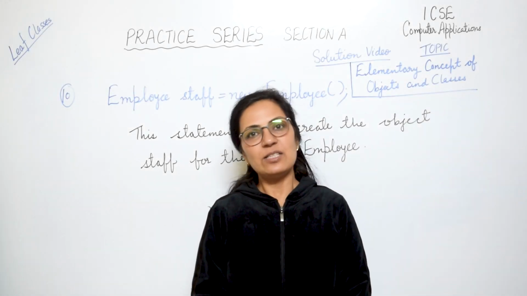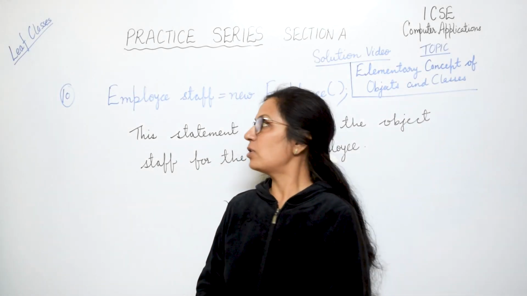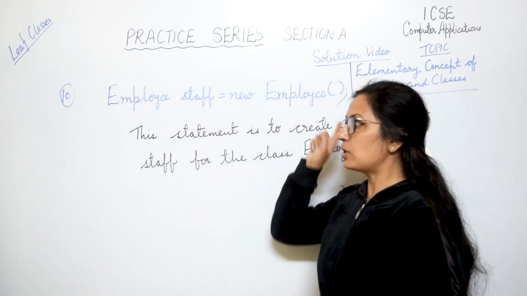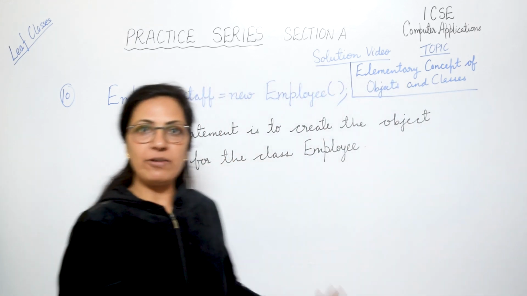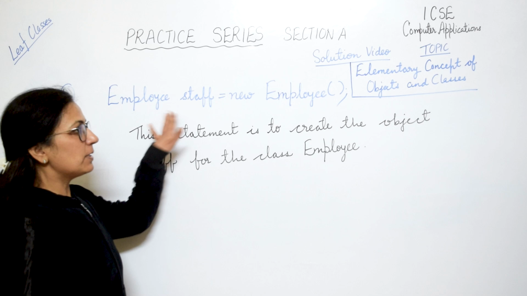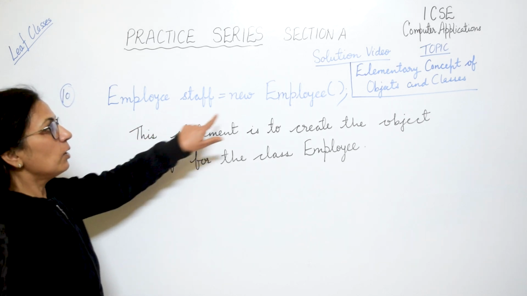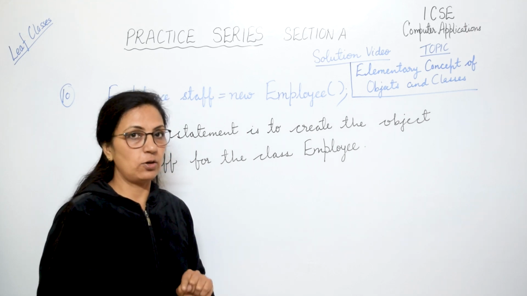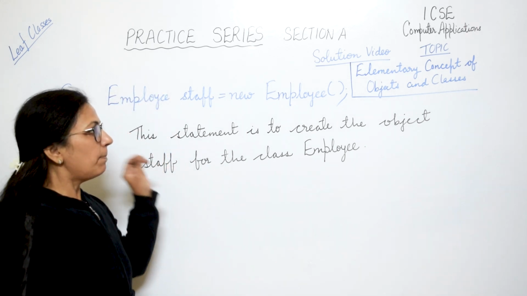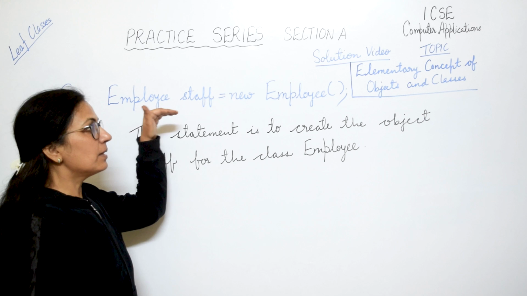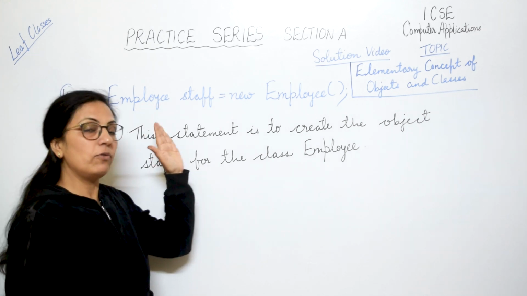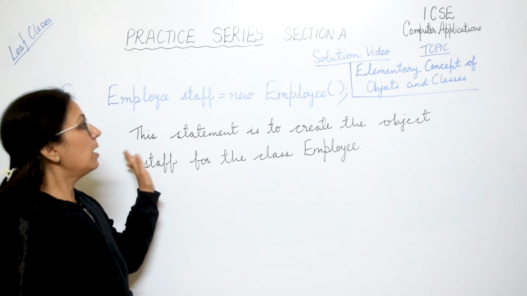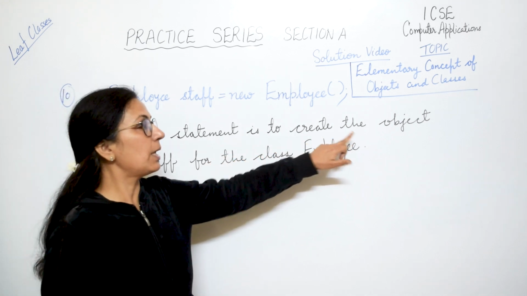Question number 10 is from year 2008, and the question says, what does the following statement mean? Already in question number 5 we have done one question of this statement. Now here you know that new operator is used to create the object of the given class. So simply you will be writing this in words, for which purpose the statement is there. This statement is used to create the object.